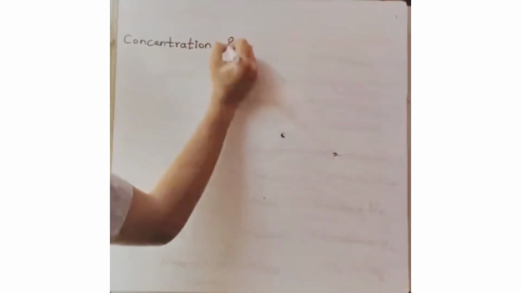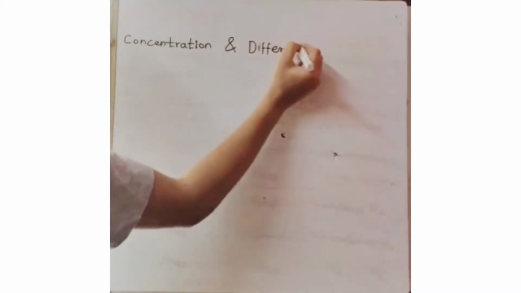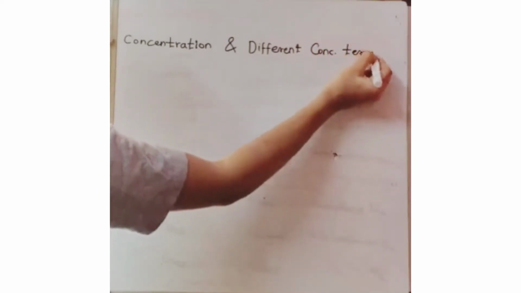Let's just write it down: concentration and different concentration terms. We'll just write CONC. So what is exactly concentration? In 11th we have seen this word concentrated solution, concentrated liquid, or anything. So concentration is nothing but a particular mass or quantity of substance which we have dissolved in a given volume.